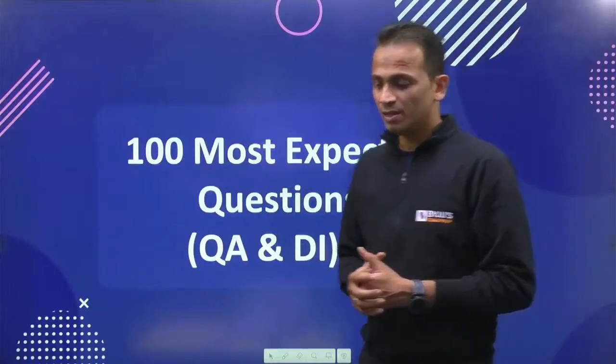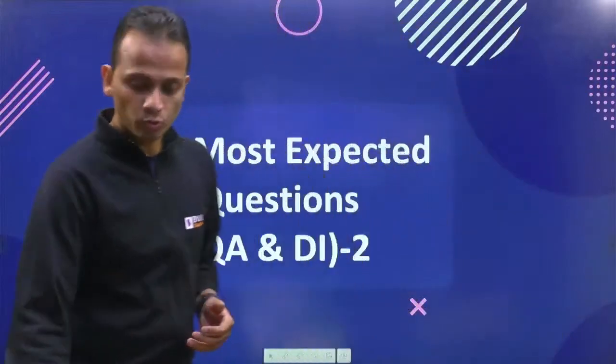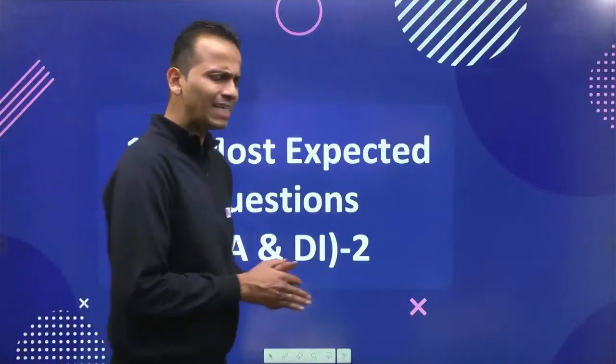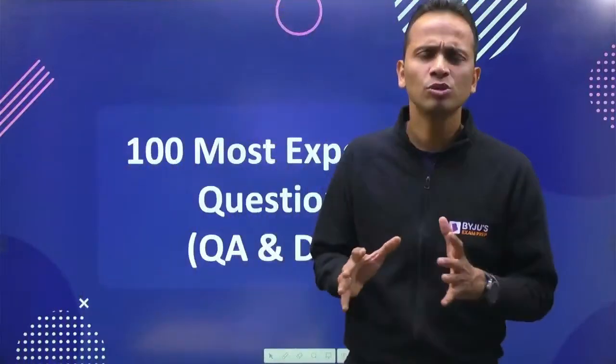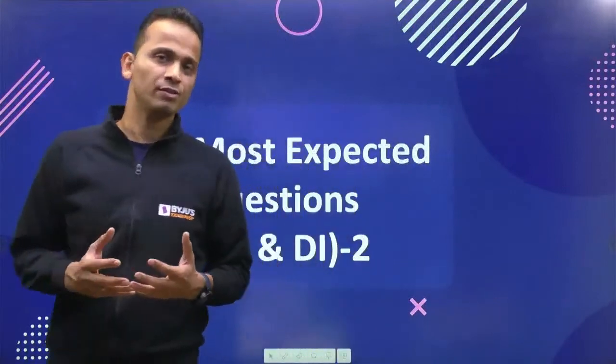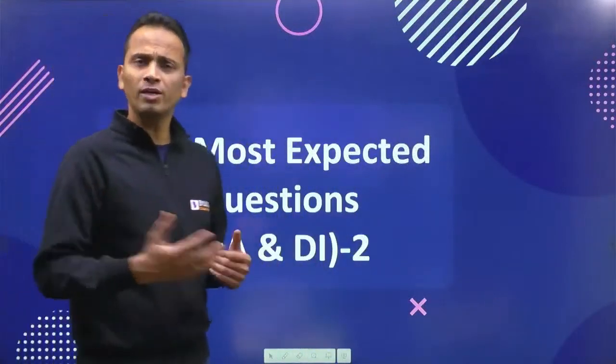Today we'll be continuing with our preparation for our next examination, that is XAT. Now XAT, Xavier's Aptitude Test, will be conducted on 7th of January. That leaves us somewhere around 24-25 days for our preparation for XAT. The preparation is not at all different when it comes to two particular sections.